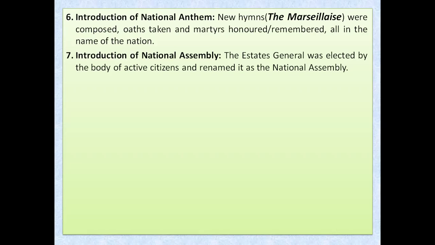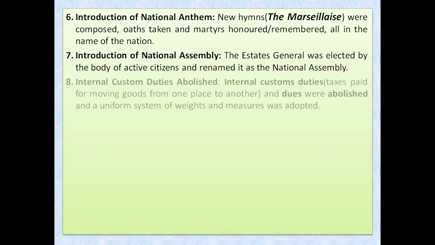And later on during the Jacobin government, you might remember, it was renamed again as the Convention. But the most important was the name National Assembly, so that people can feel that they belong to the same nation and it is their assembly.